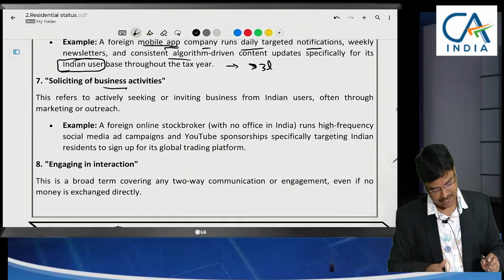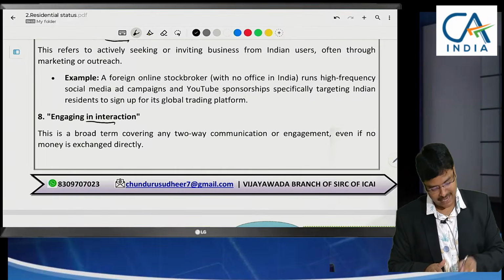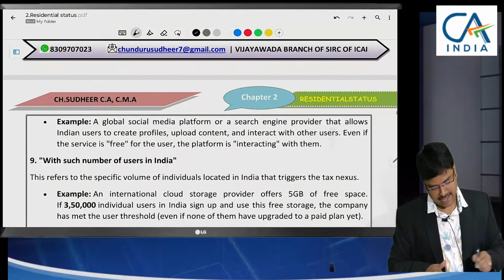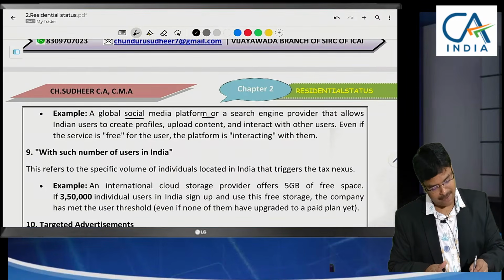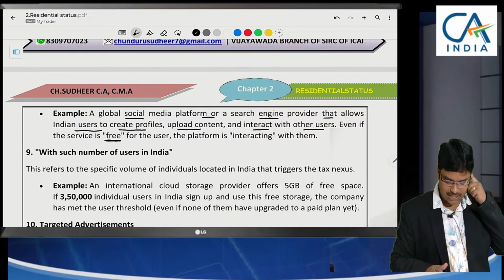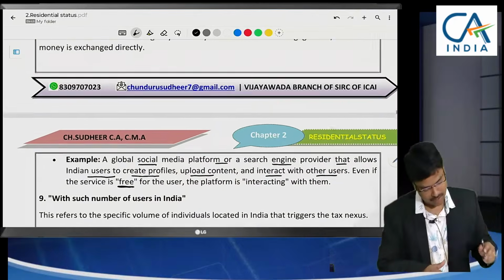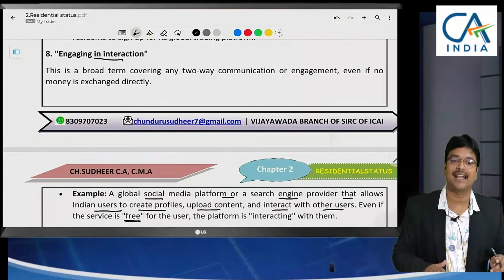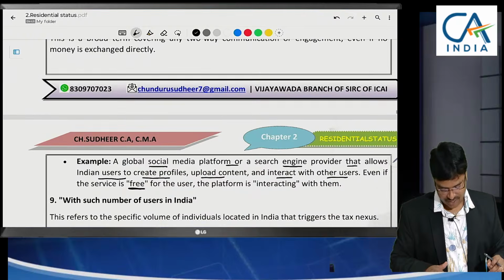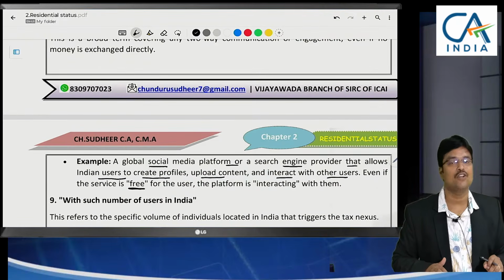Soliciting the business activities. Engaging in interaction. A global media, social media platform or search engine provider that allows Indian users to create profiles, upload content, and interact with other users. Even though it is free to Indian users, they are providing interaction facilities online, for which they charge a fee. Here the fee is not important.